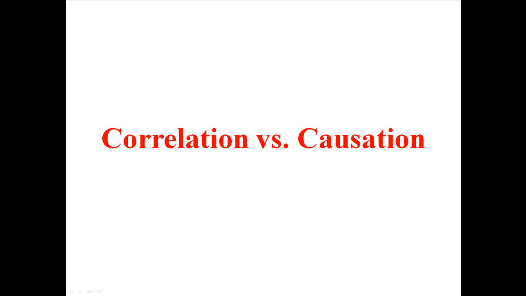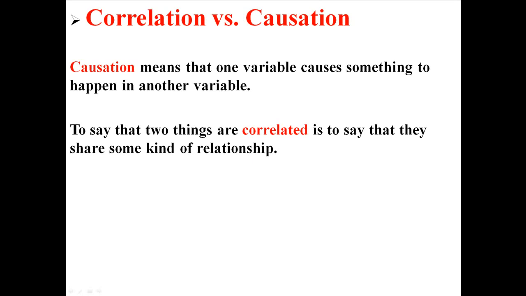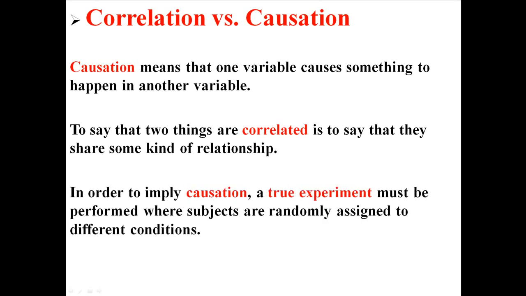This is going to be a very short but important lecture on the difference between correlation and causation. Now, correlation means that one variable causes something to happen in another variable. To say that two things are correlated is to say that they share some kind of relationship. In order for you to imply causation, in order to say one thing causes another thing, a true experiment must be performed where subjects are randomly assigned to different conditions.